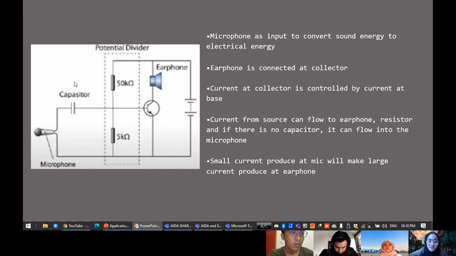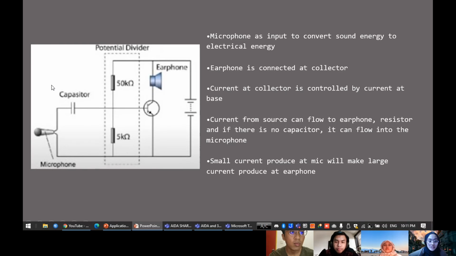If there is no capacitor located here, the current from the voltage source can go directly towards the microphone, so the current that flows is actually a direct current. But the problem is that we don't want the direct current to flow towards the microphone. So we put the capacitor nearby the microphone. At the microphone, there is alternating current which will move backward and forward.